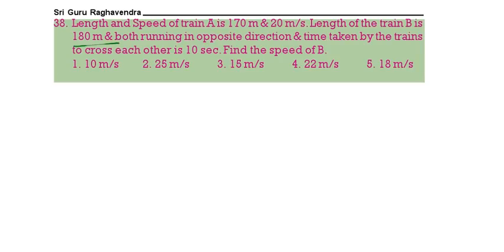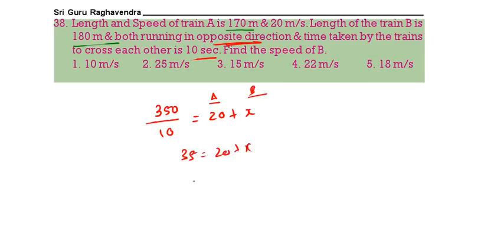Next, the length and speed of A is 170 and 20. Length of B is 180. Both trains are crossing each other. So 170 plus 180, 350. They are crossing each other in 10 seconds. Then that will be equal to 20 plus x, because they are moving in opposite directions. This is A speed, this will be B speed. That is 35 is equal to 20 plus x. X is equal to 15. This is B speed, 15 meter per second.